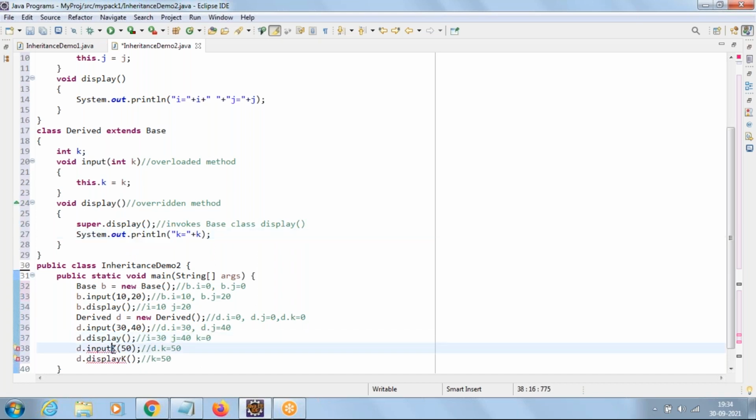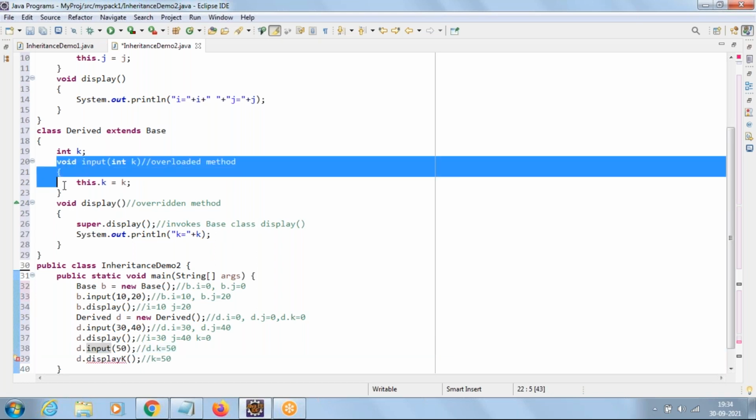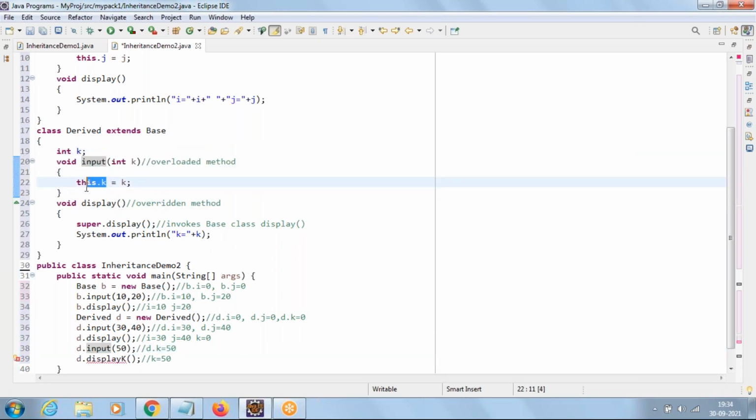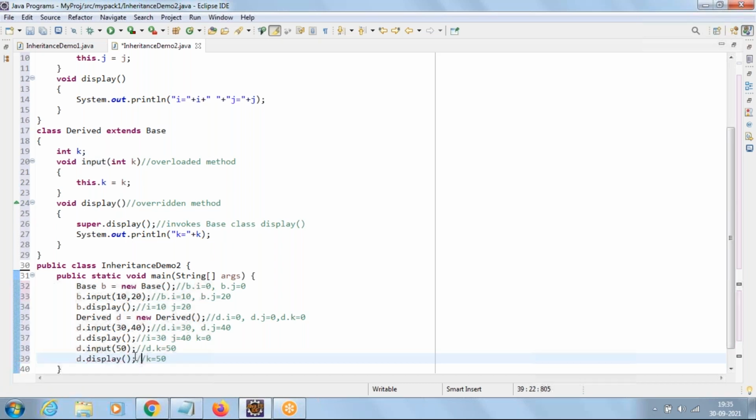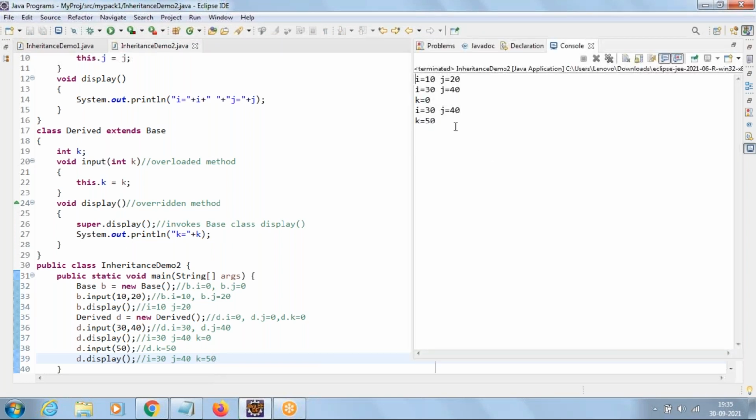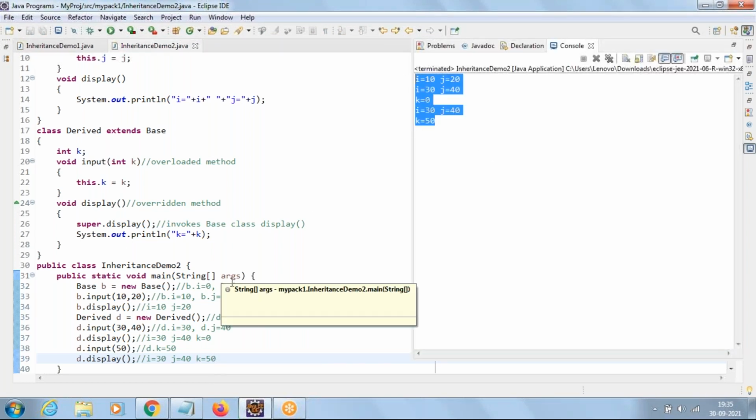Then when you call d dot input 50, how many arguments are you passing to this input method? One argument, so it will go to its own input method. The value of k will now become 50. Now when you say d dot display, the output will be i equal to 30, j equal to 40, and k will be 50. When you run, it is the same output I have given in comments. Clear everyone? The difference between overloading and overriding?